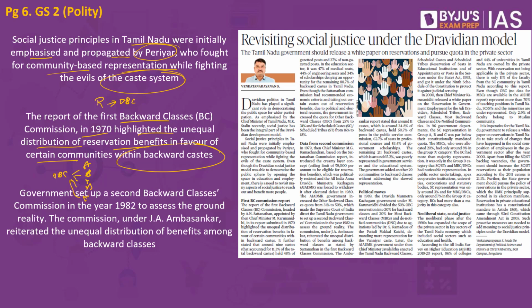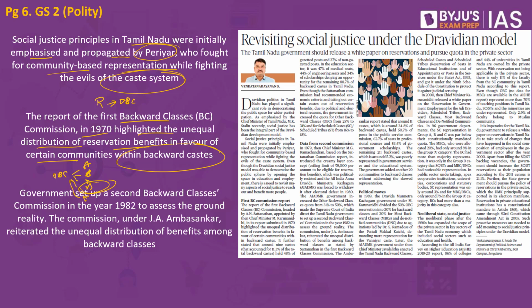But because there is a certain community which has more representation within the OBC, they are able to extract all the advantages and the other OBC communities are not able to extract the advantage. So ideally, if we are speaking about the OBC reservation, all these communities which are part of the other backward classes should have been able to extract the reservation advantage.